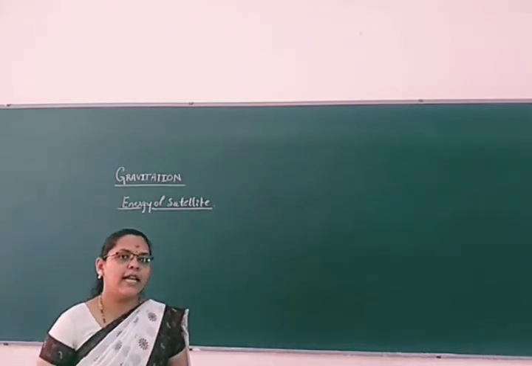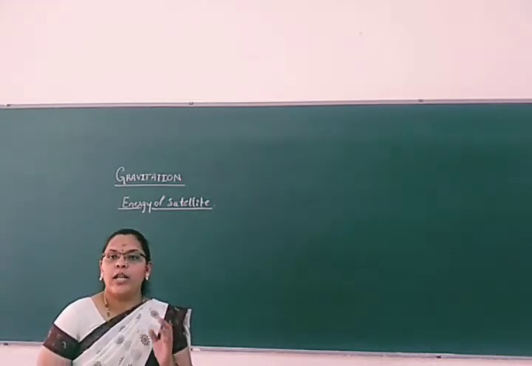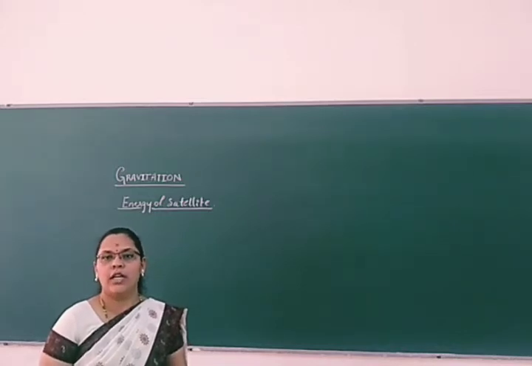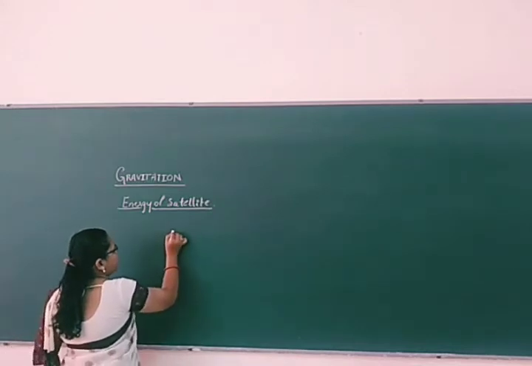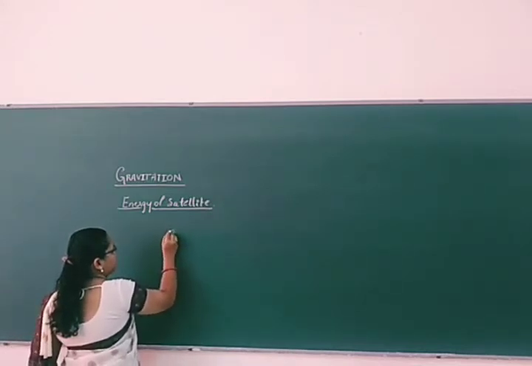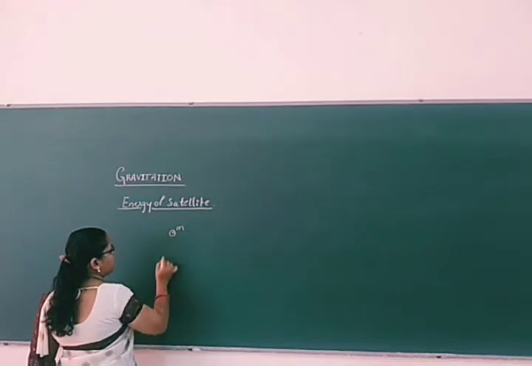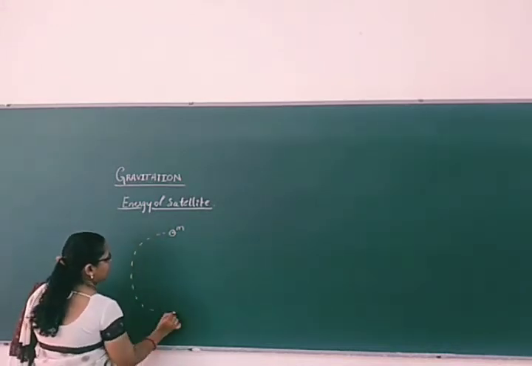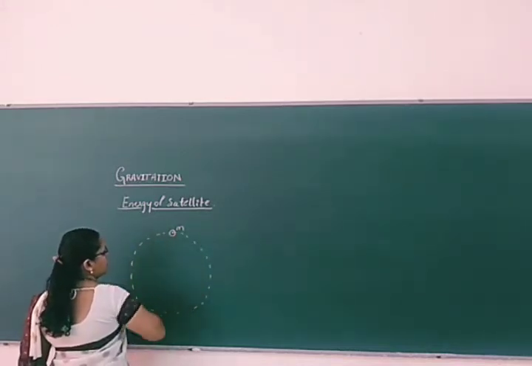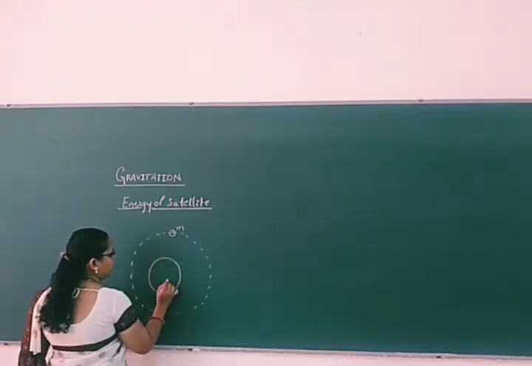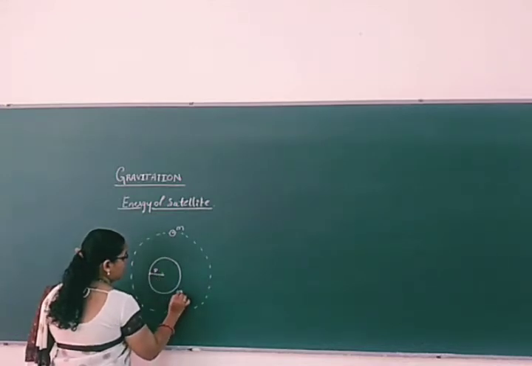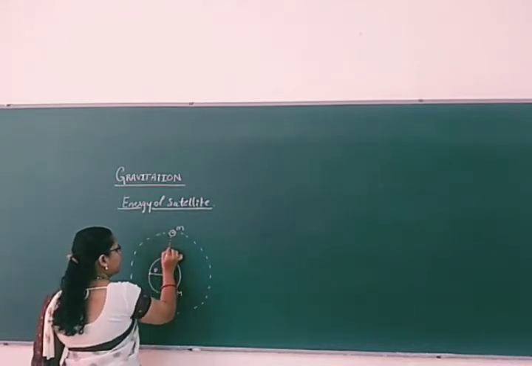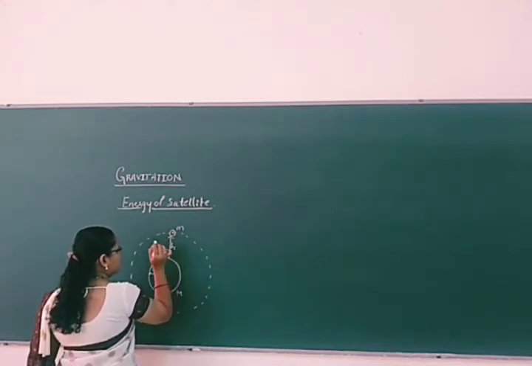Actually, what is a satellite? A satellite is an object which is revolving around the earth in a uniform circular motion. So let us study with the diagram here. As you know, in previous classes we have considered this as the satellite. It takes a uniform circular motion around the earth here, right? So what is this? The radius of the earth, whose mass is capital M, and the satellite is at a certain height above the surface of the earth, right?